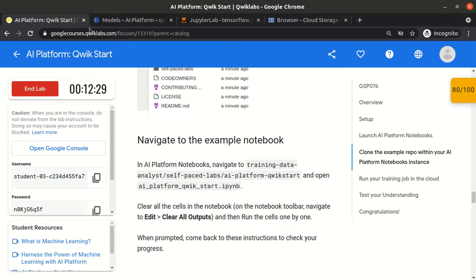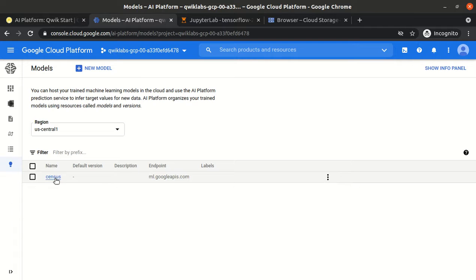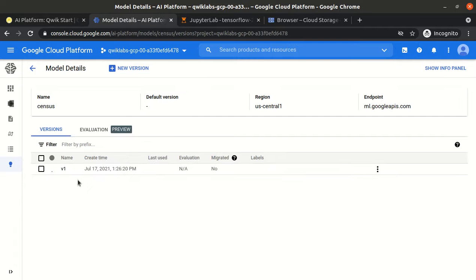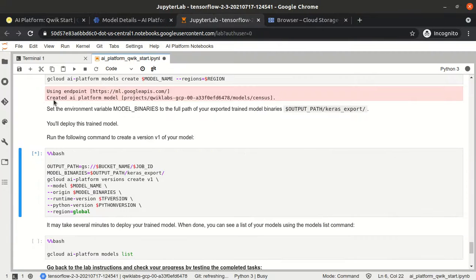How much time left? Okay, we have 12 minutes left. Yeah, version 1 is created here. So earlier what we did is everything we stored, even the data, is placed locally. Locally means on the virtual machine where the notebook is. Even the output we stored locally, even the models, even the training we performed locally, and also when we saved the model, like the saved model.pb file, that is also saved locally.